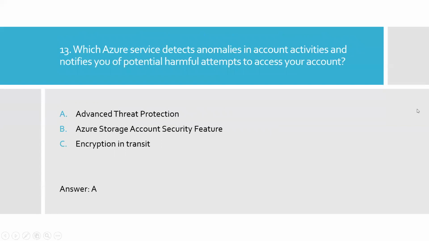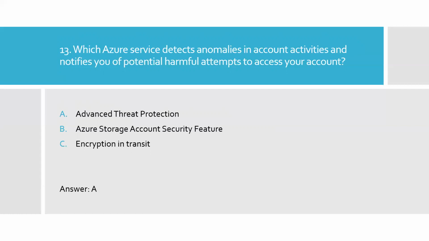Question 13. Which Azure service detects anomalies in account activities and notifies you of potential harmful attempts to access your account? Option A, advanced threat protection. Option B, Azure Storage Account security feature. Option C, encryption in transit.